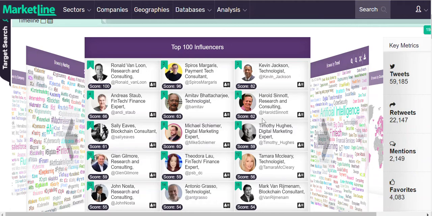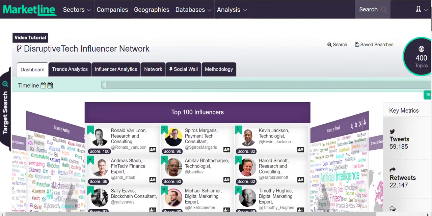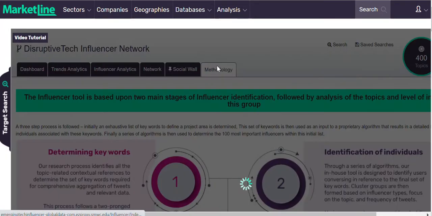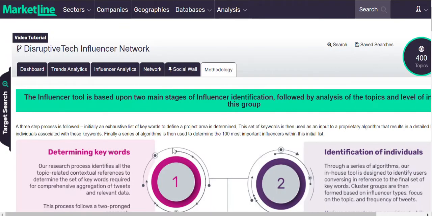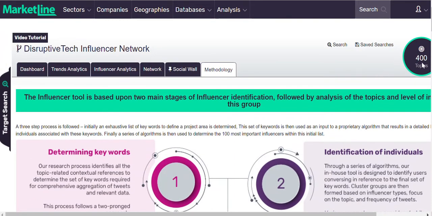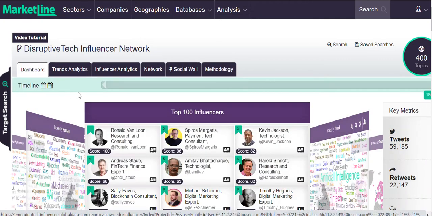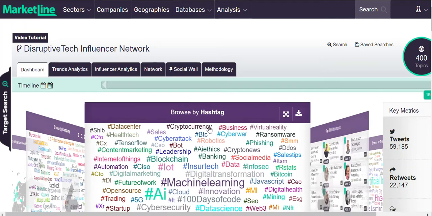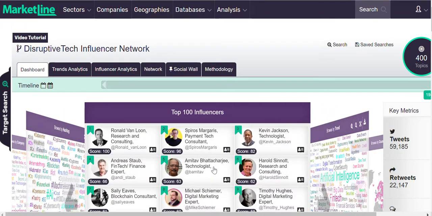And so the score is basically something that they calculate here, through this methodology. They're looking at influencers that basically know their topic, they're looking at keywords and who they are. And they select the top influencer, but you can see we've got over 400 topics going on here. So if I go back to this dashboard, the other thing you can notice is that we have keywords. This is by browsing by hashtags, so we can see what's happening.